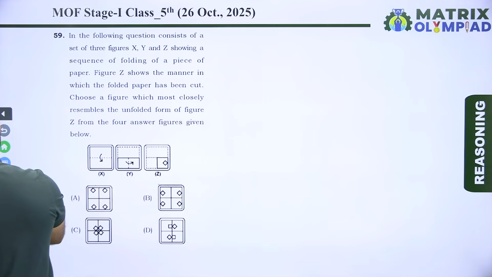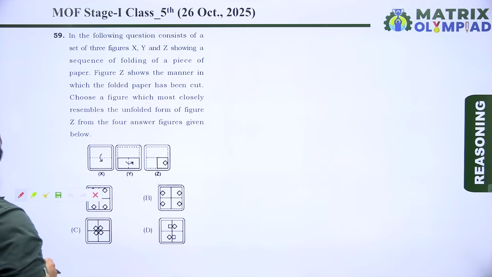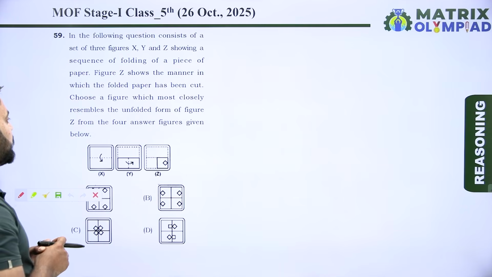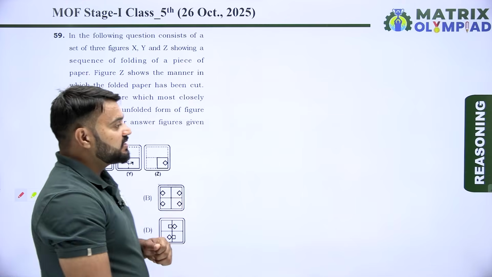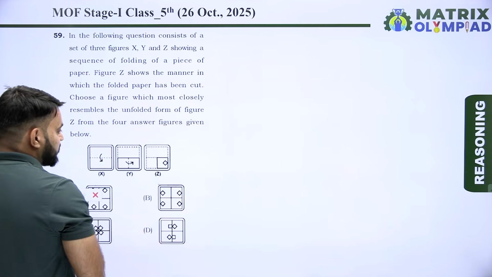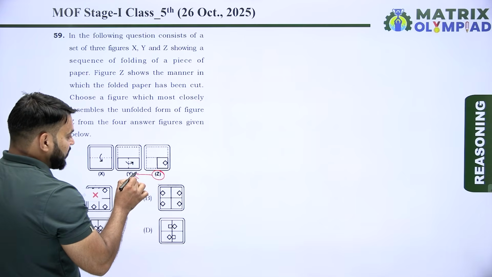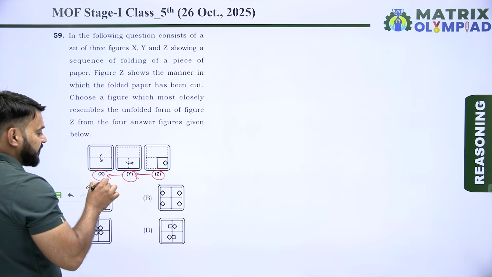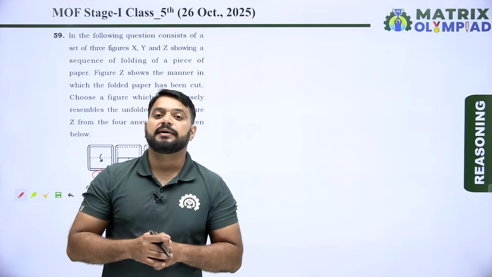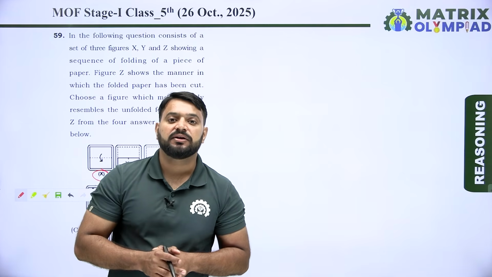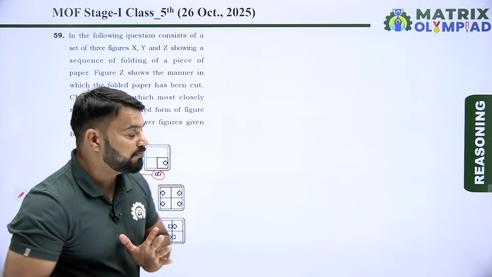So now next question is question number 59. The following question consists of a set of 3 figures X, Y and Z showing a sequence of folding of a piece of paper. Figure Z shows the manner in which the folded paper has been cut. Choose a figure which most closely resembles the unfolded form of figure Z from the 4 answer figures given below. In this question, unfold the paper after cut. So first unfold the Z, then we get Y. Now unfold the Y, then we get X, and find the image of X. So unfold the paper in the same direction as it was folded and find the mirror image in each case.